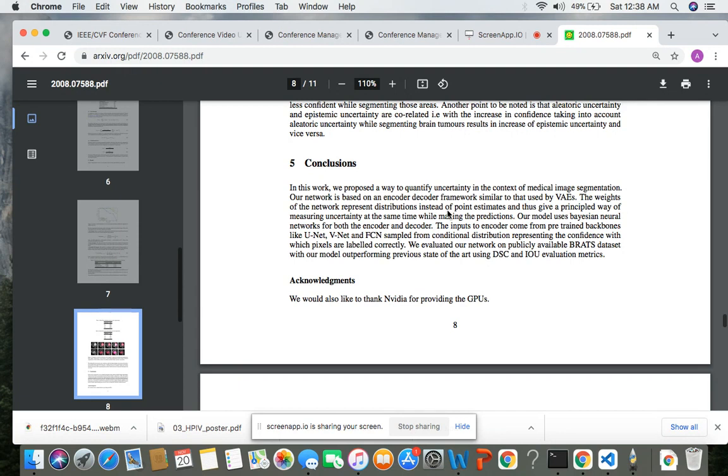So we just tried to do it on our own, and in the future we would like to extend this work to other kinds of segmentation problems in the medical imaging community. Thank you for listening.